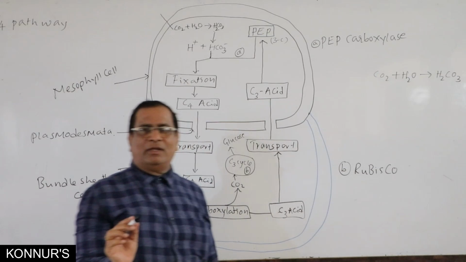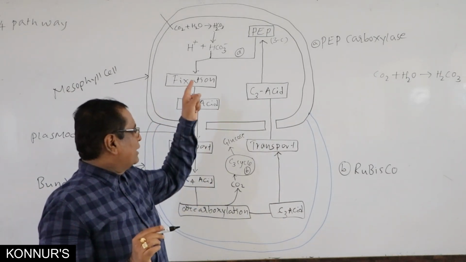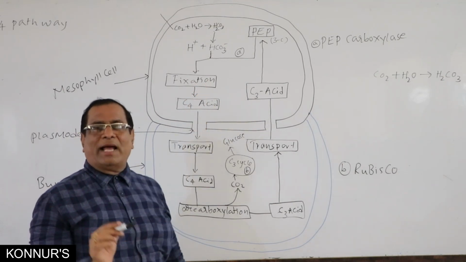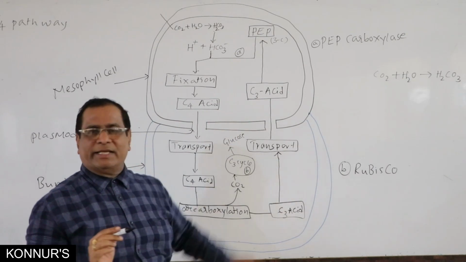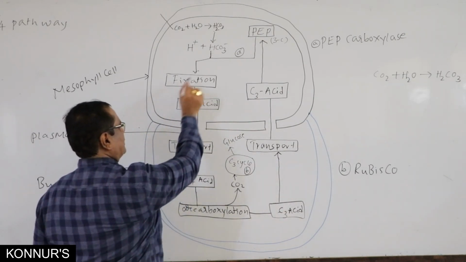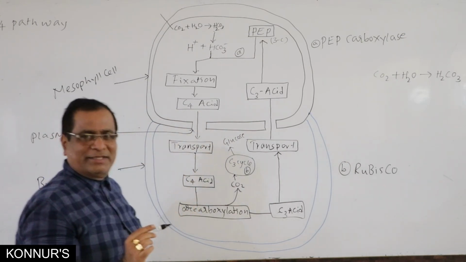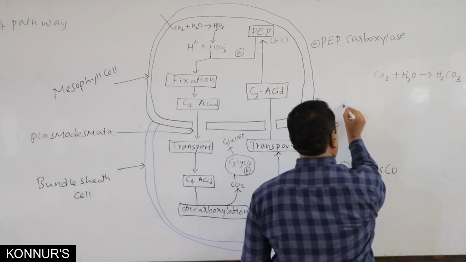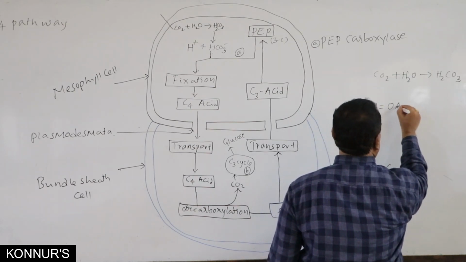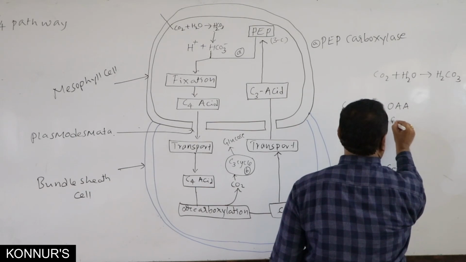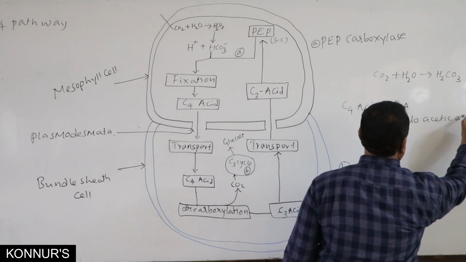That is the enzyme which helps for the fixation of that bicarbonate ion by PEP, leading to the formation of C4 acid. Just mentioned that C4 acid is none other than OAA, that is oxaloacetic acid.